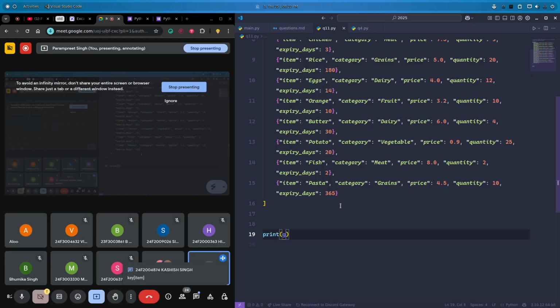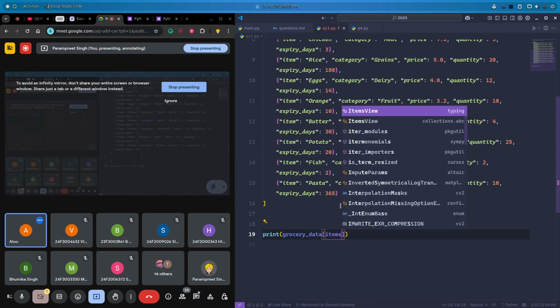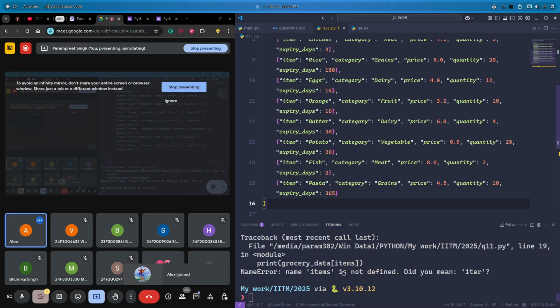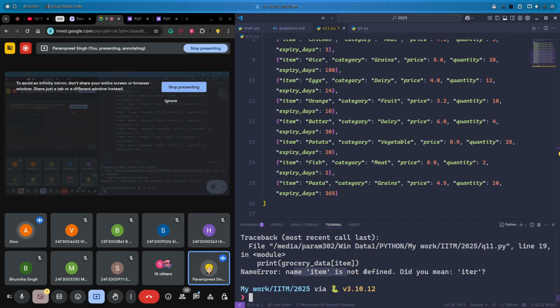Tell me the exact code. Grocery data, bracket, item. If I run this, I'm getting an error: item is not defined. Even if I write item, I'm still getting item is not defined.